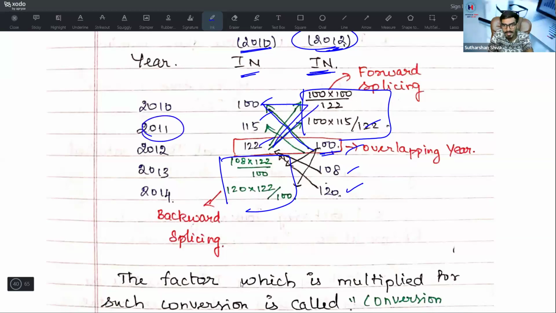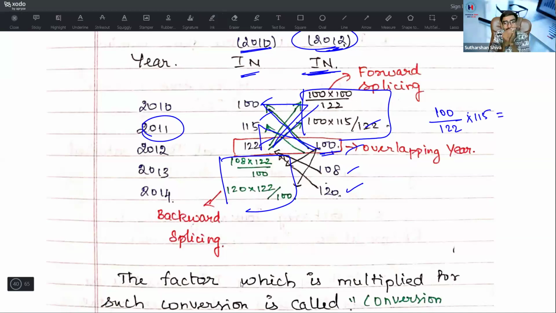If it is 2011, they are asking for the index number. What do you need to do? 100 into 115 divided by 112. It is very simple. If it is 100, at that time it was 112. When it was 115, how can I find the value? That's what I'm going to find out: at 115, what is the index number of the current year?